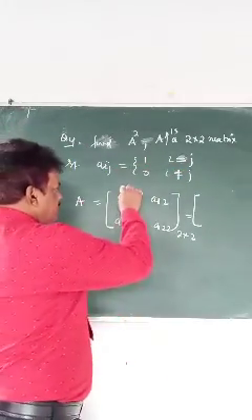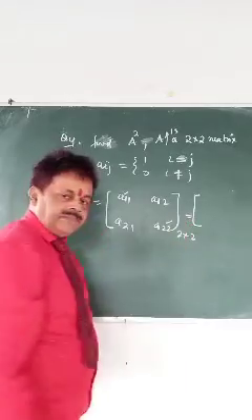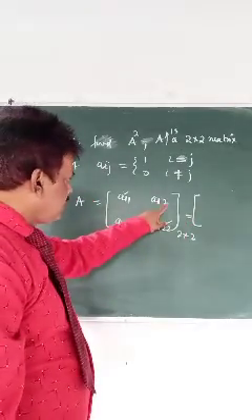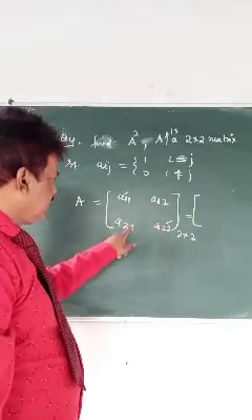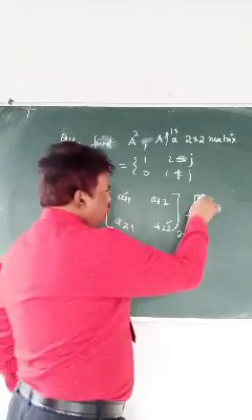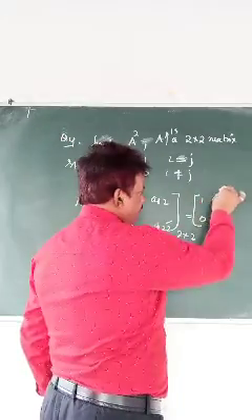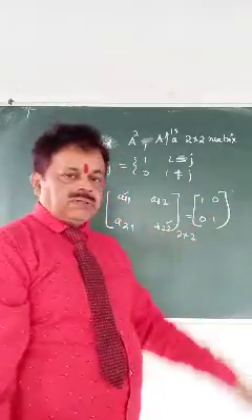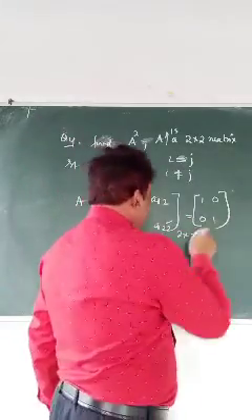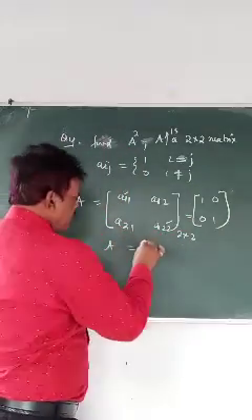That means this is 1, this is also 1. When i is not equal to j, the value is 0. That means it is 1, 0, 0, 1. What is that? It is an identity matrix. That means A is equal to I.